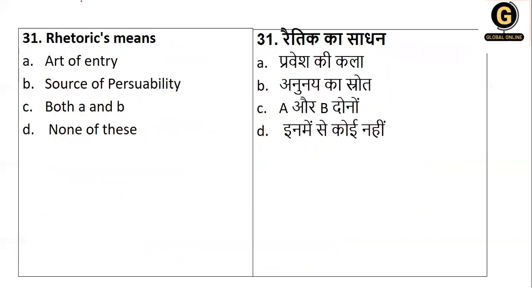Next, rhetoric is one of the effective communications to pursue, to persuade someone. So is it an art of entry, source of possibility, both A and B, or none of this? The right answer is source of persuading. That is called rhetoric communication.